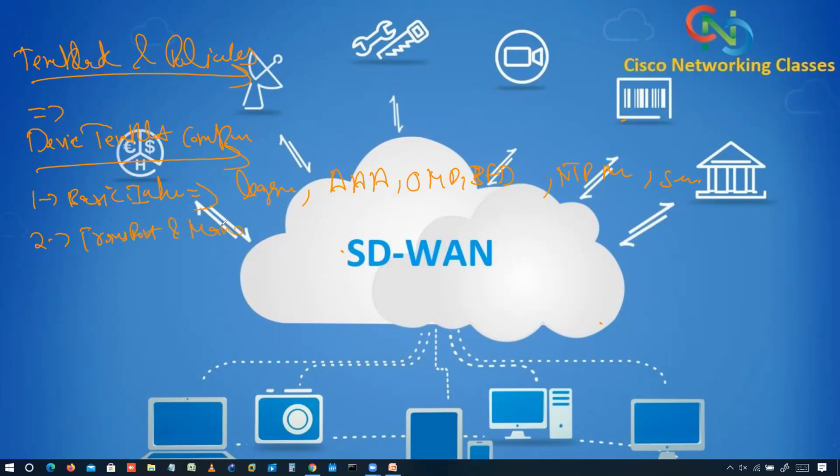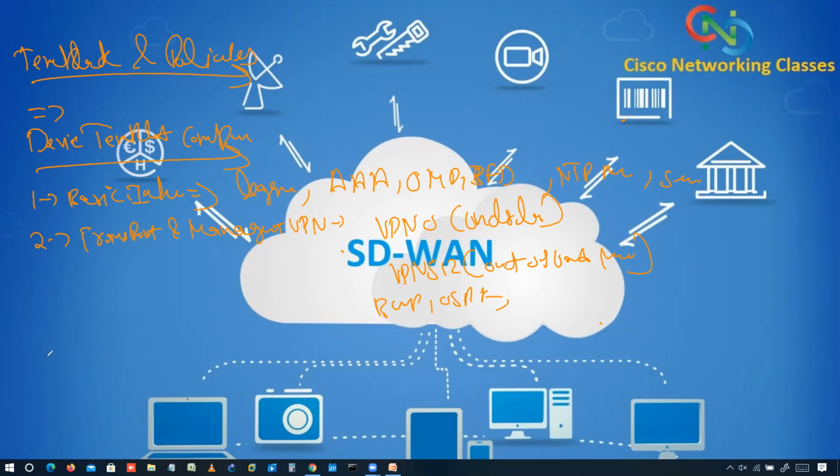transport and management VPN. So basically this section includes the template used to configure VPN 0. So that is underlay, right? VPN 512 out of band management, which includes BGP, OSPF, VPN interface cellular, VPN interface GRE, VPN interface PPP, right? So these feature templates we can have in the section of transport and management VPN.